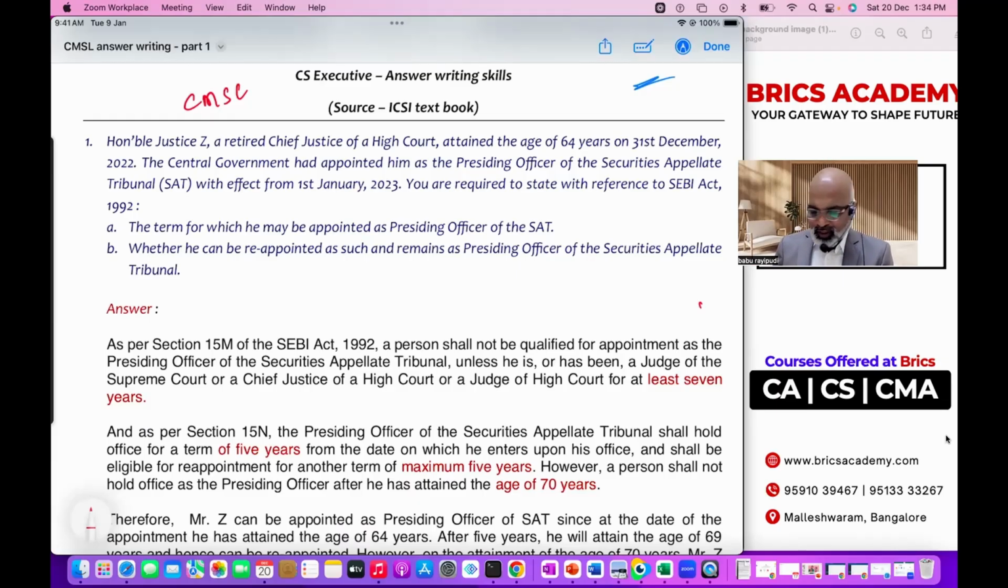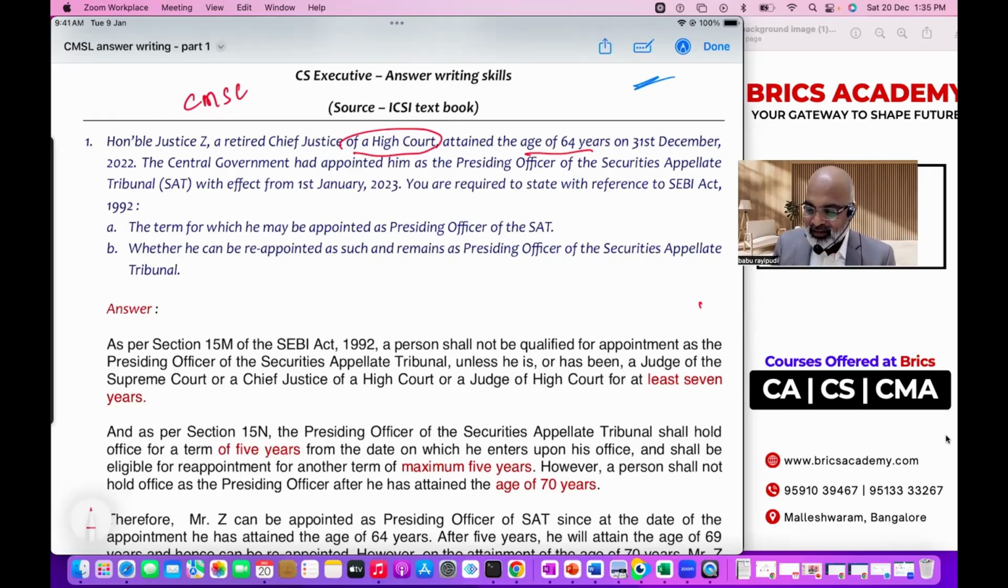All right, let us read the first question. Honorable Justice Z, retired Chief Justice of High Court, attained the age of 64. So the first very important thing: he is a retired person. He retired from where? Chief Justice of High Court. When you are reading a semi-practical, semi-case law question like this, do not read the entire question first. While reading only, start applying some methods. First, he is retired. The moment he is retired, is he eligible or not? Second, retired from where? Chief Justice of High Court. So he was there in the High Court.